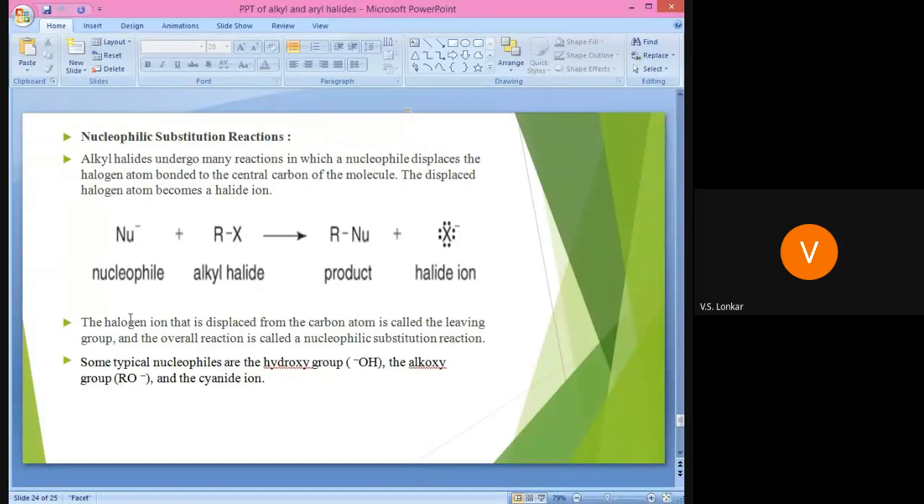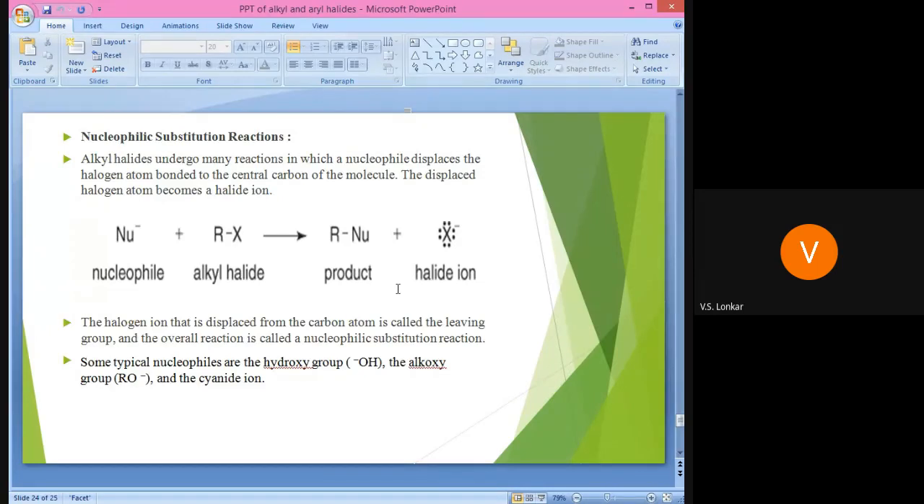See the reaction. We take alkyl halide plus nucleophile. This nucleophile attacks the R of the alkyl halide, and the halide gets substituted, or removed as a leaving group, and we get a new product, R-Nu. There are different types of nucleophiles that attack the alkyl halide, and depending on the type of nucleophile, we get a particular product.